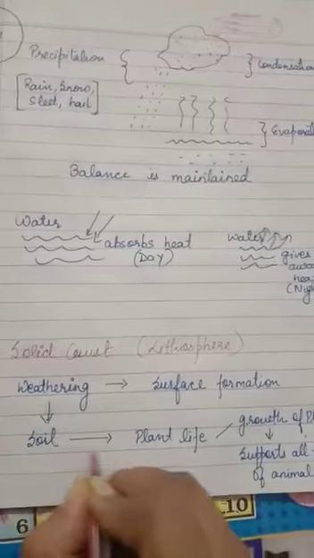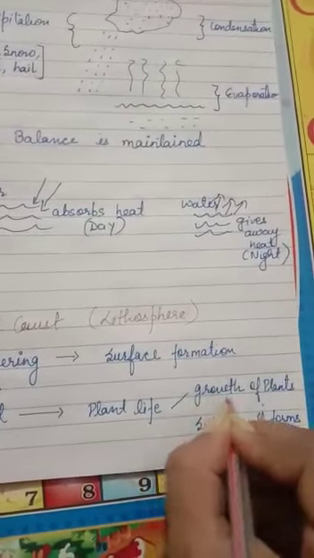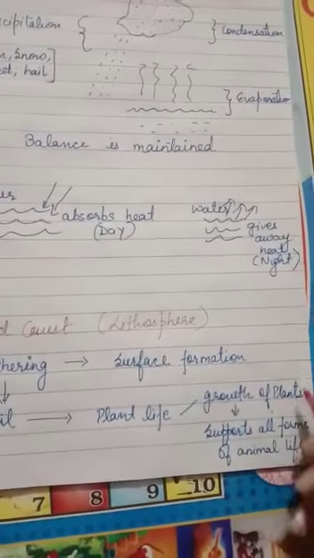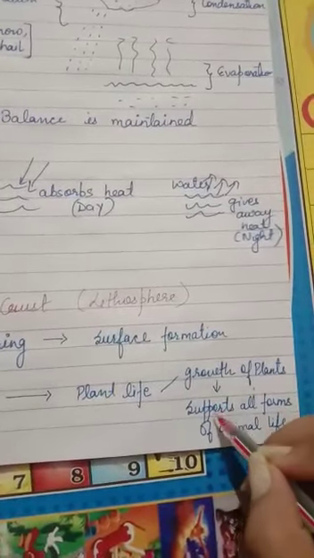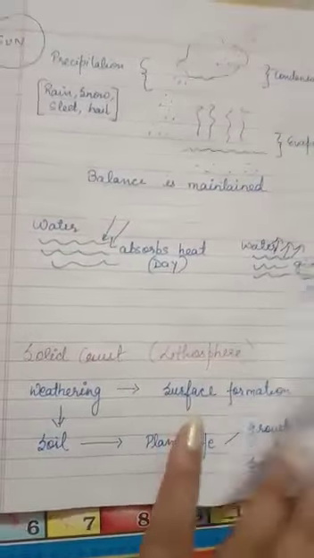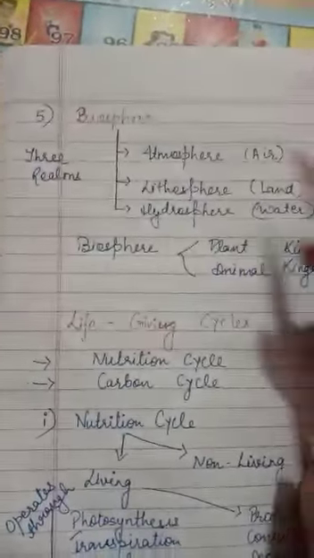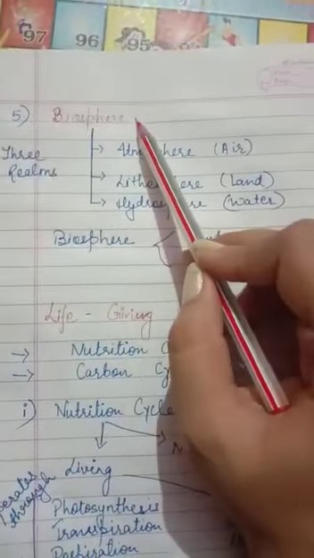And soil is responsible for plant life, and it is responsible for the growth of plants, due to which it supports all forms of animal life also. Okay, so the presence of lithosphere enables Earth to be a habitable planet.